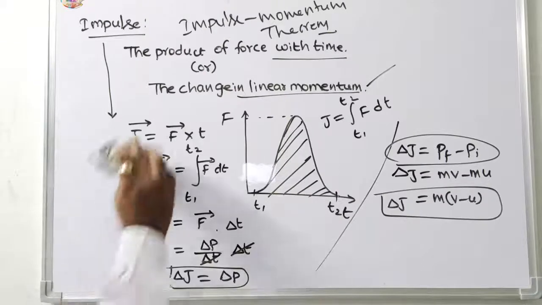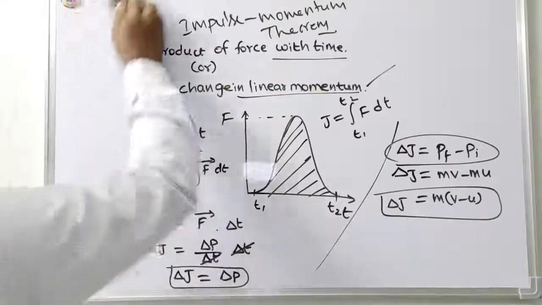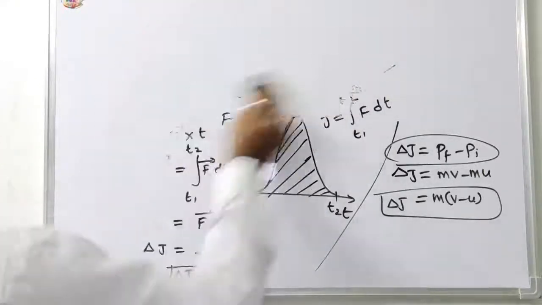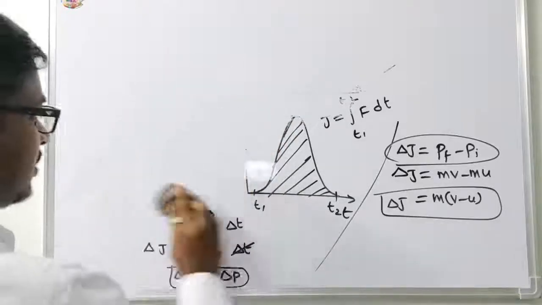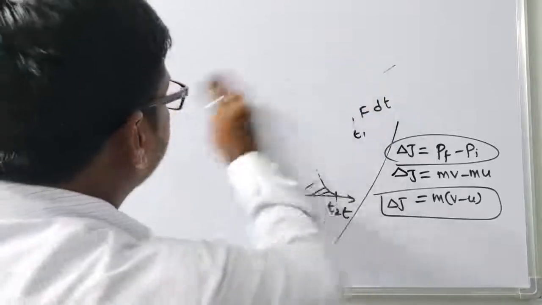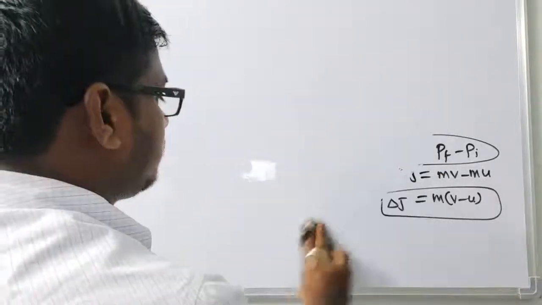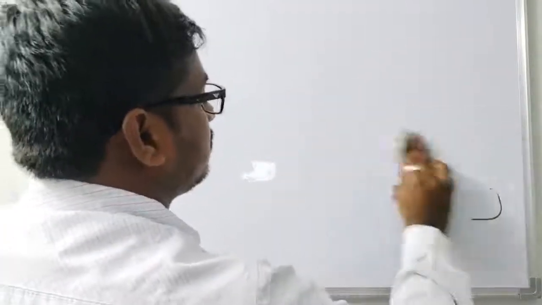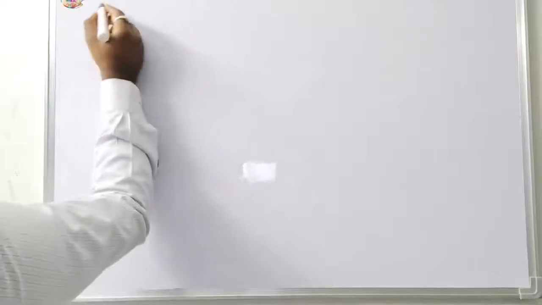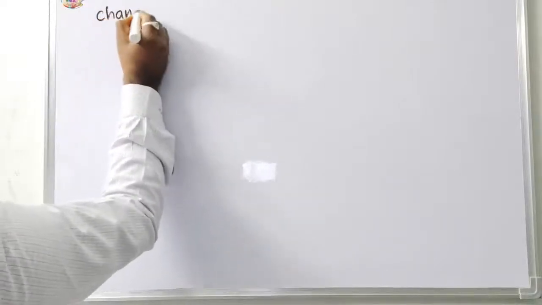So two cases are there. The first application is the impulse application. The second application is the change in momentum.